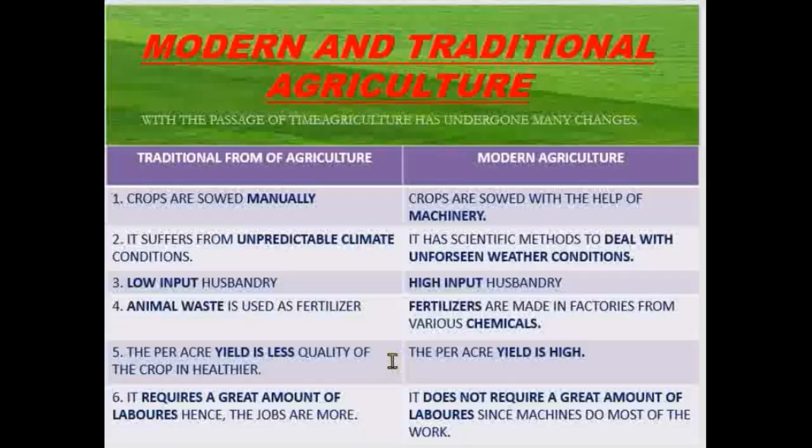In traditional agriculture, yield is less, means production is less, whereas the per acre yield is high in modern agriculture. In traditional agriculture, it requires a great amount of laborers, and that's why the jobs are more here. And in modern agriculture, it does not require a great amount of laborers, since I told you machines do most of the work.